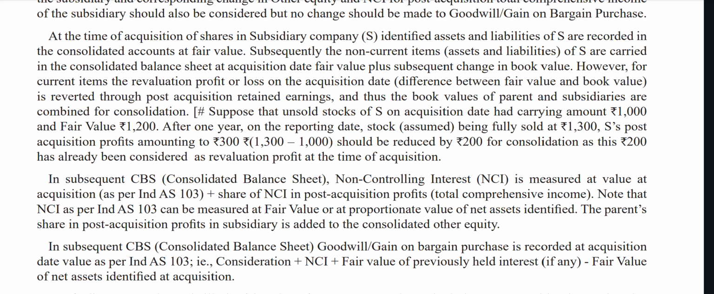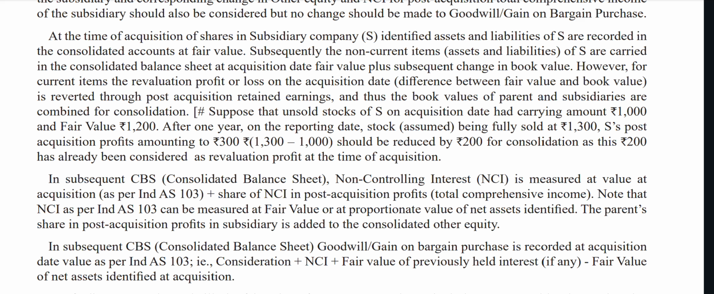Subsequently, the non-current assets and liabilities of subsidiaries are carried in the consolidated balance sheet at acquisition date fair value plus subsequent change in book value. However, for current items, the revaluation profit and loss on the acquisition date is reverted through post-acquisition retained earnings. Thus, the book values of the parent and subsidiaries are combined for consolidation.